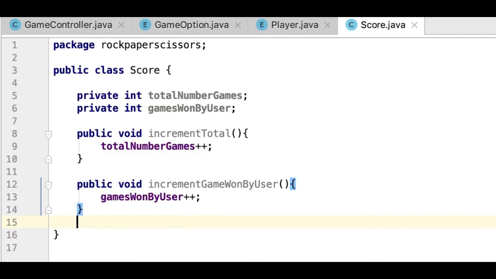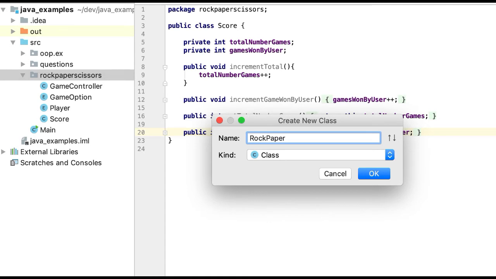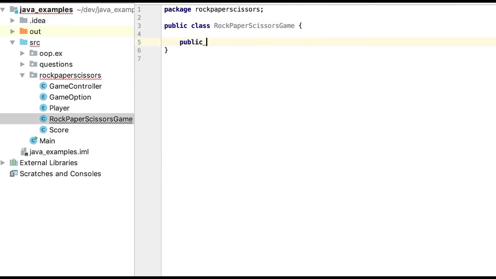So we have defined all the classes that we need, so let's put everything together in the main method. So let's create the class RockPaperScissorsGame, and let's add the main method, which is going to be the entry point of our program.